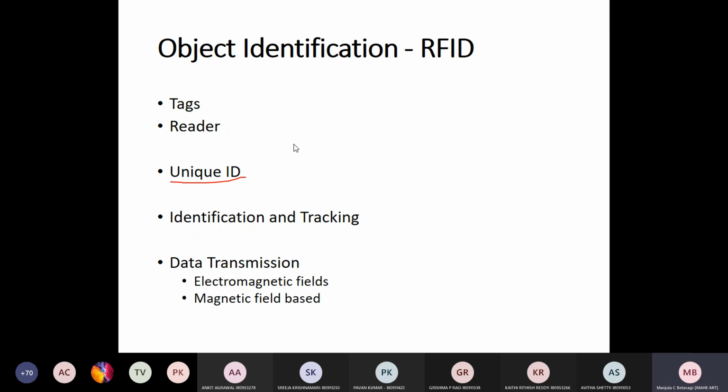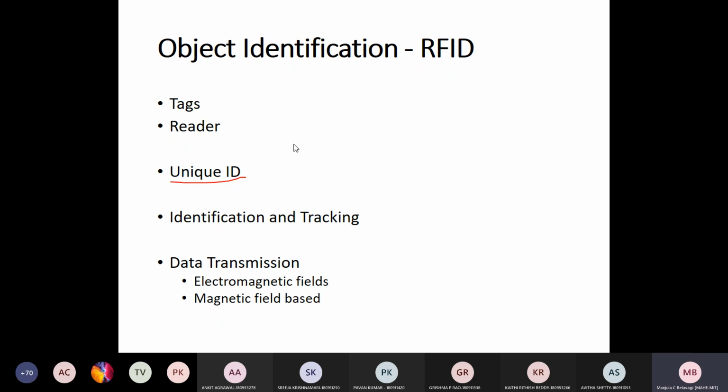So semi-passive and passive tags are unable to generate their own electromagnetic fields for transmitting the data. These tags communicate with readers by modulating the magnetic or electromagnetic fields transmitted by the readers. So magnetic field based tag reader interactions are based on load modulation. How is that done?